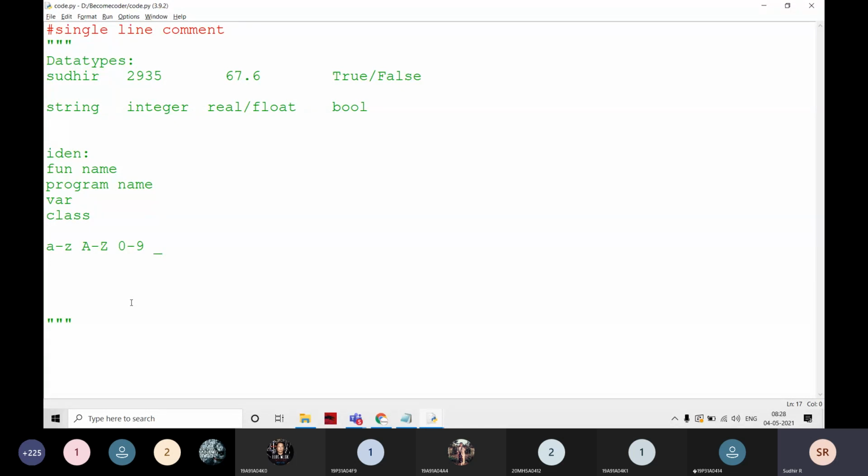Not only variables: when you save the program also, the name is an identifier. If you write any function name, we have to follow all these rules, and also for program name and class name. For example, in a database, there is a table name, database name, and column name. Every time we have to follow all these rules. This is about variables and how I am going to write them.